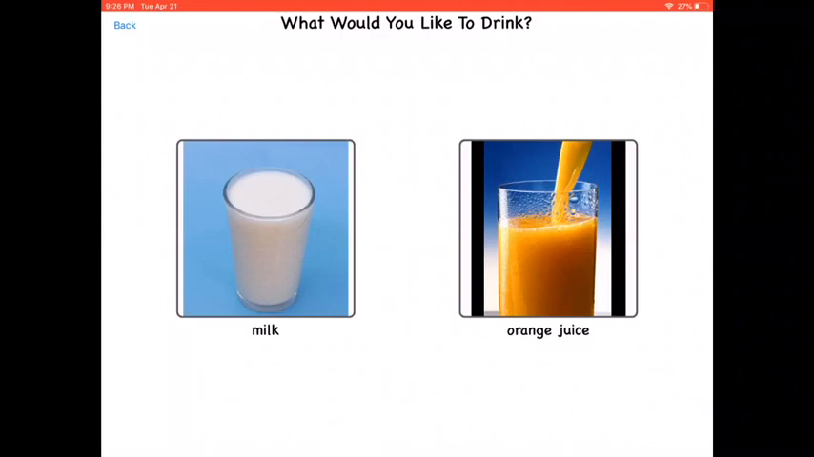This app is also available for phones, so it works similar, but I find it a little bit easier to use on the larger device like the iPad, but if all you have is your cell phone, then that's fine too.